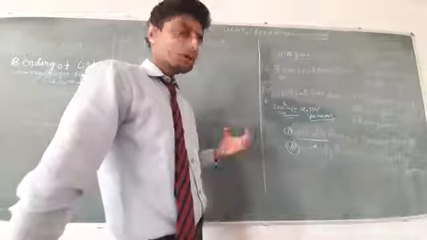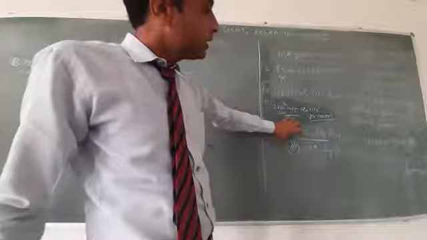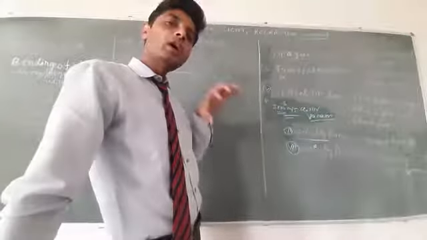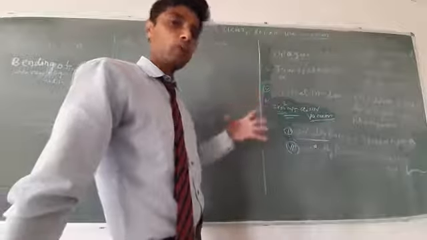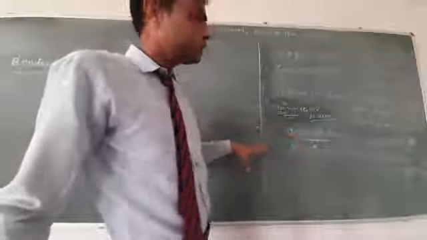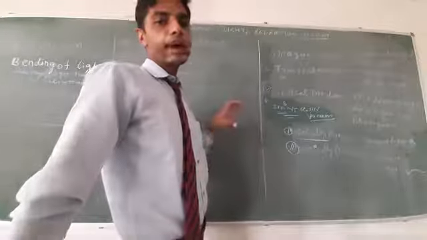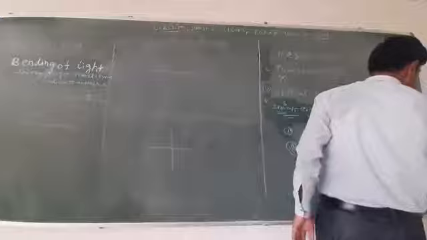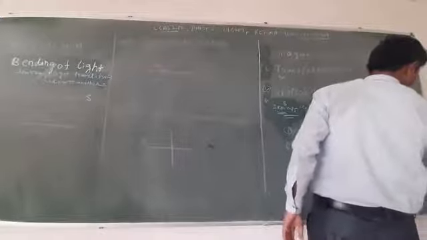So the rare medium is one in which the speed of light is comparatively more, and the optically denser medium is one through which the speed of light is comparatively less. Comparatively less and more with respect to another medium.